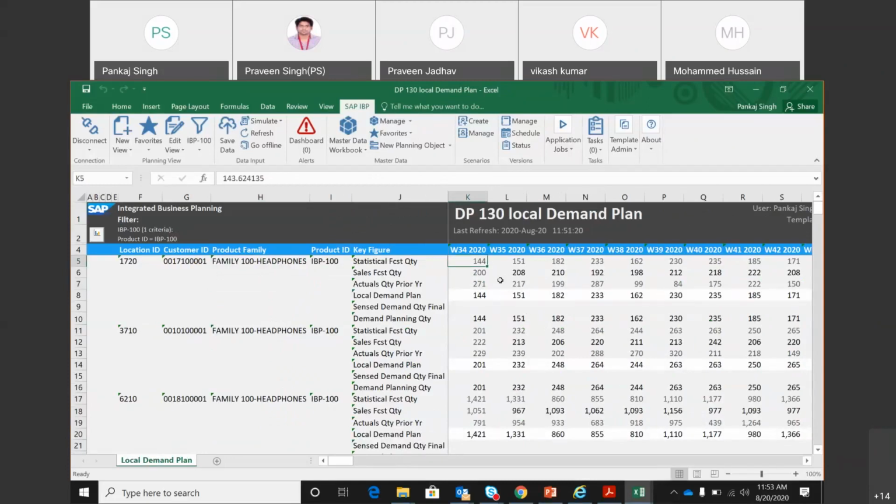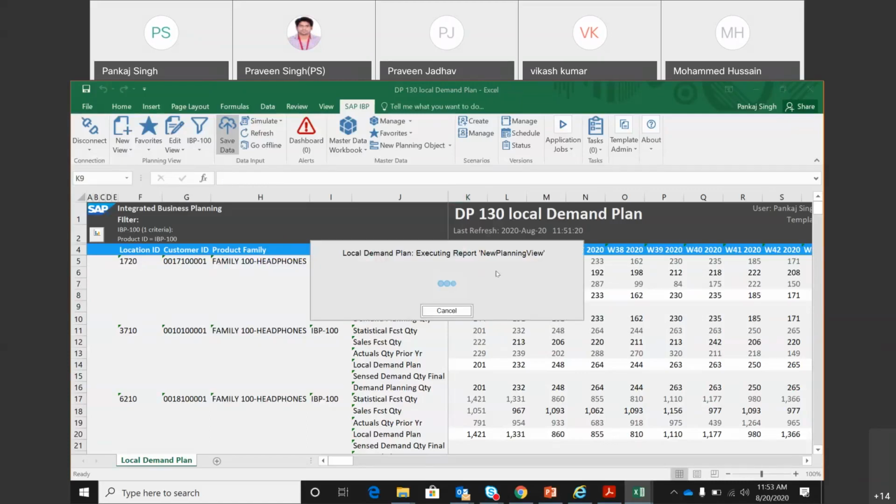So what system has said that in week 34, I will be selling 144 to this customer from this location for this product. What my salespeople who are on the ground are saying, we will be selling 200. What was really sold last year in this bucket for this combination? 271. And then I can decide, okay, boss, I think I will be selling 215 in this bucket, and I will save it.